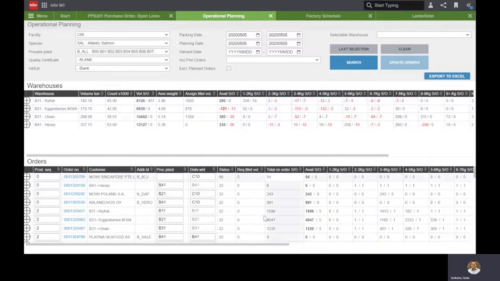So the planning department is keeping an eye on this and trying to make the best of it. Since the size is varying, then it's not always easy to know if you actually get the number of boxes that you have sold, and then we need to be flexible and we need to change the quantities on the order. And for this we need a lot of information available. So on the customer orders here, you can see who the customer is, which is of course important. Some customers get priority over others in some cases.